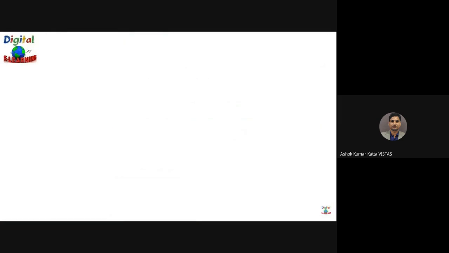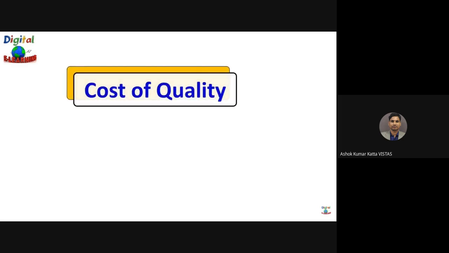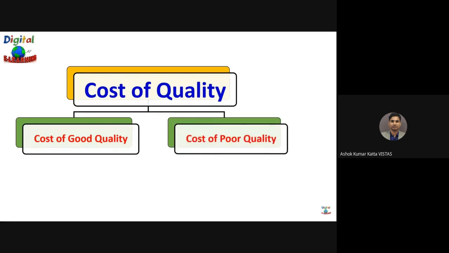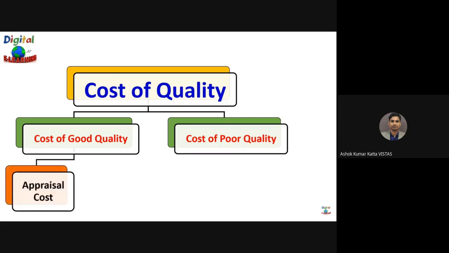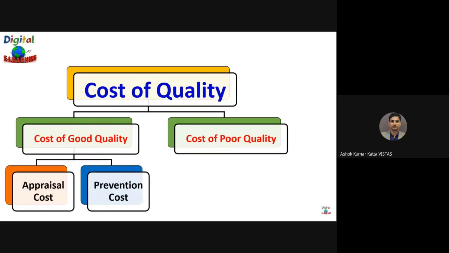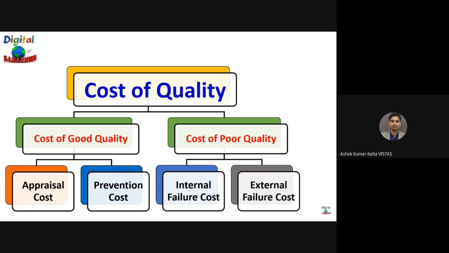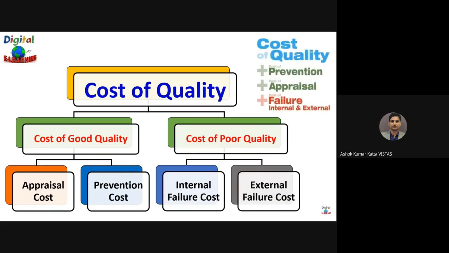Philip Crosby defined the cost of quality as two components: cost of good quality and cost of poor quality. He further bifurcated the cost of good quality into two sections, appraisal cost and prevention cost, and also the cost of poor quality as the internal failure cost and the external failure cost. Let us look at each one of these in more detail.